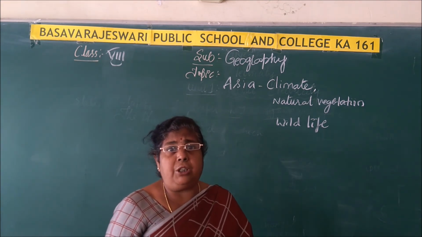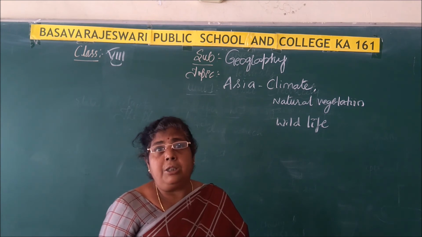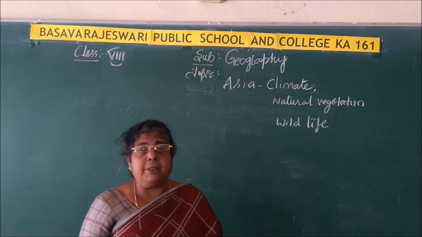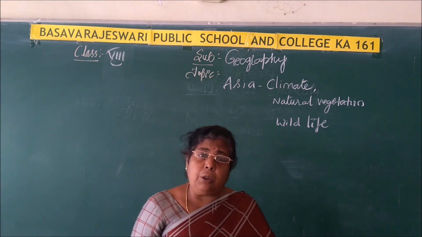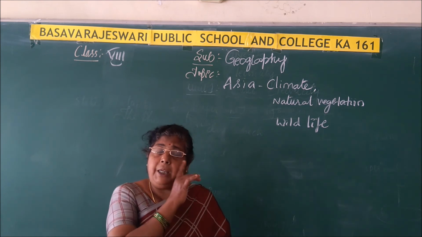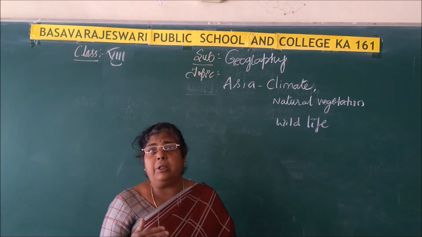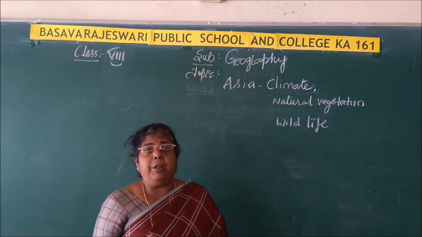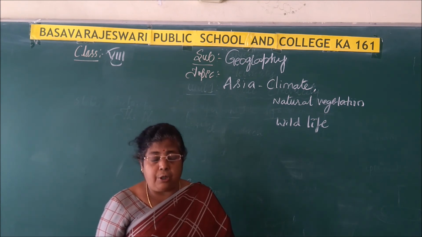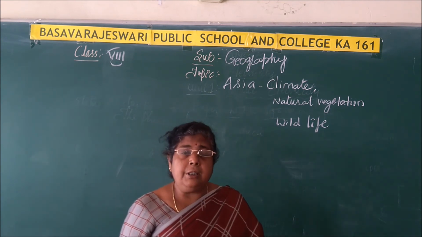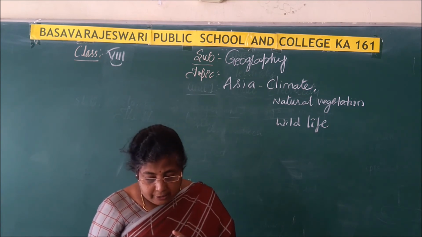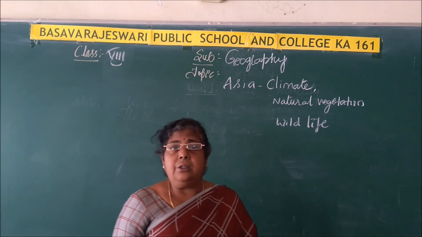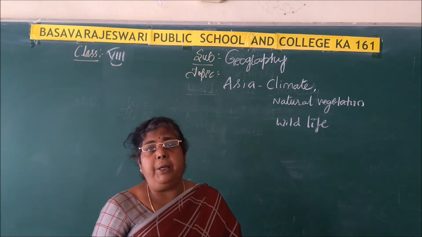Many places in Asia, like Cherrapunji, and most parts of the equatorial regions, the southern Himalayas and the coastal regions experience an annual rainfall of more than 200 centimeters. And the moderate rainfall is in between 150 to 200 centimeters. In Asia, this moderate rainfall is experienced in Northeast India, Southeast Asia, Central Asia and Southern China.